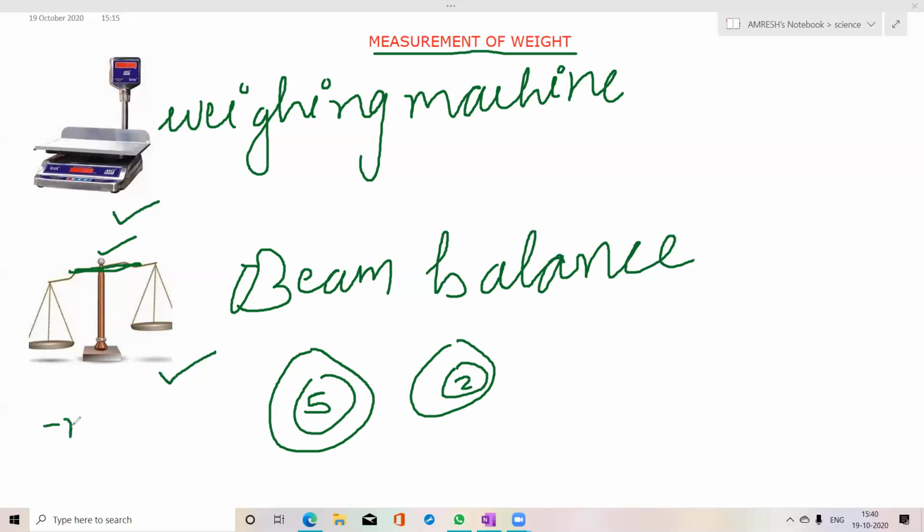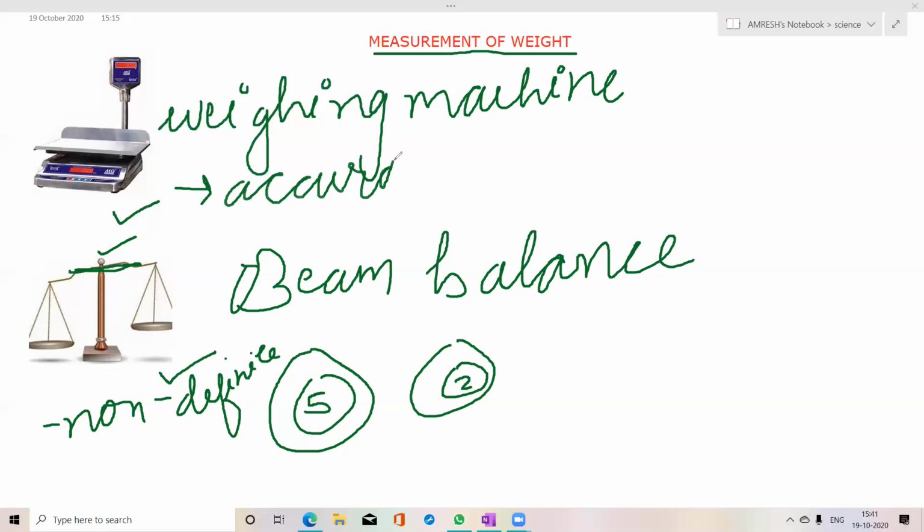But it is not definite. It is non-definite. You can write this one. Beam balance is not definite, whereas a weighing machine is accurate and definite also. A weighing machine is accurate, but a beam balance is not accurate. And this is called the pan. This is called the pan of the weighing machine. They come in different types, but this is the one I have shown you.